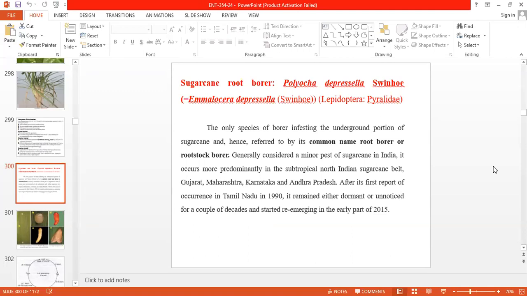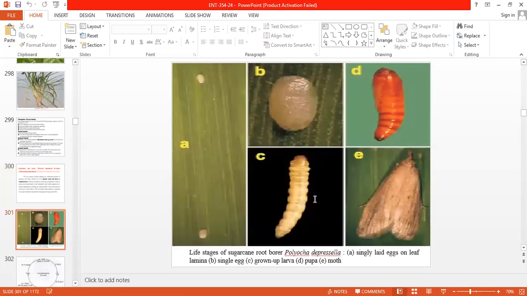It is generally considered a minor pest of sugarcane in India and occurs predominantly in the subtropical North Indian sugarcane belt, Gujarat, Maharashtra, Karnataka, and Andhra Pradesh. After its first report in Tamil Nadu in 1990, it went unnoticed for a couple of decades and started re-emerging in the early part of 2015. Sugarcane and jowar are the host plants of this pest.